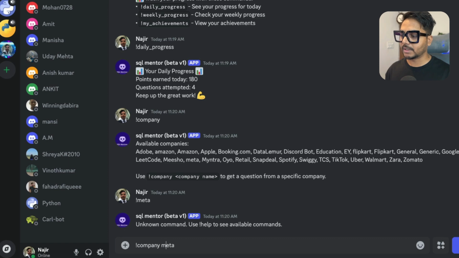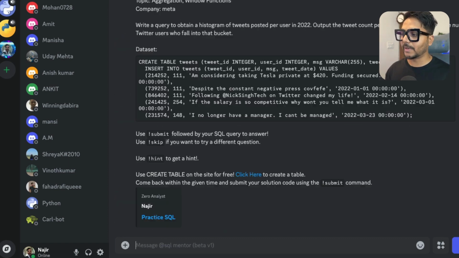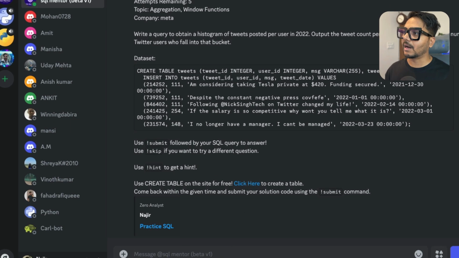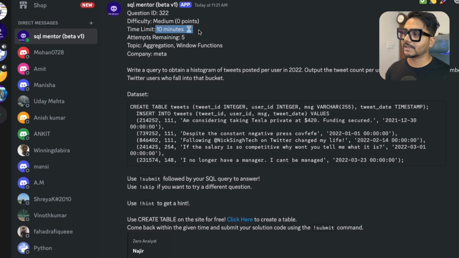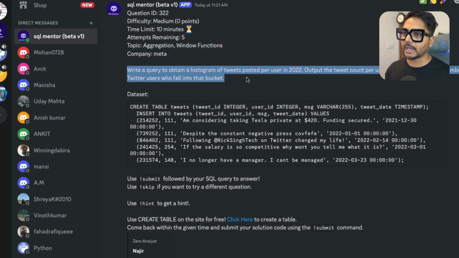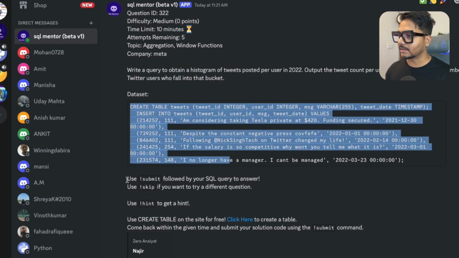So here I would first need to say company space Meta, because for Meta you don't need the exclamation sign, you just need to say Meta. So I'm saying company Meta. If I just hit enter, I will get a question that was asked at Meta. If you see here, it's again an easy to medium level question. It has a time limit of 10 minutes, and at the moment it doesn't have any points, so we will need to check why it is not giving any points. It says time limit 10 minutes, attempts remaining 5, topic aggregations and window functions, and company Meta. So you can solve these questions. You can see this is the question, this is the dataset, and you can submit it.